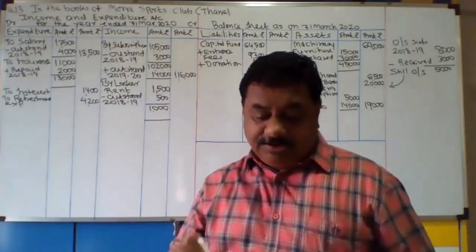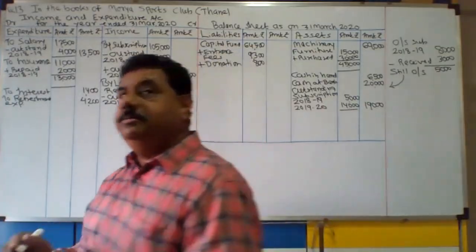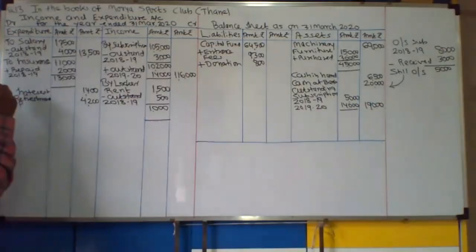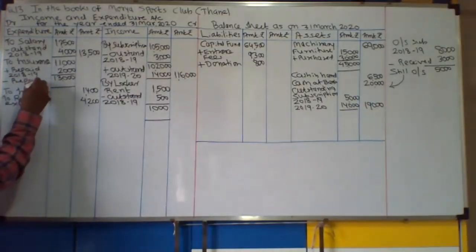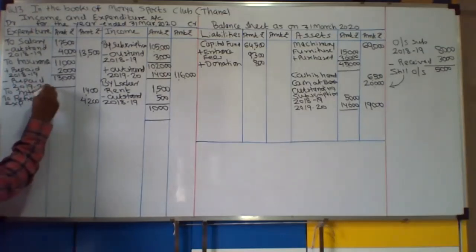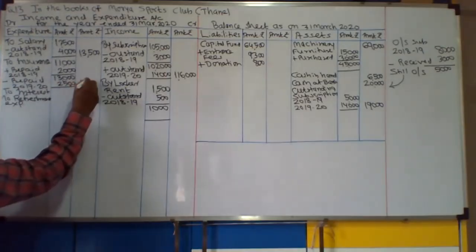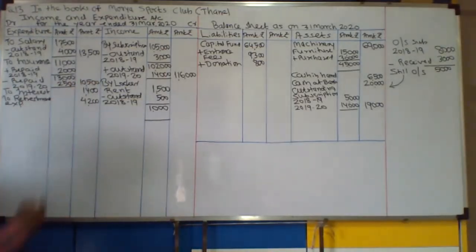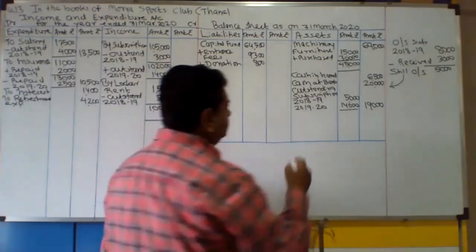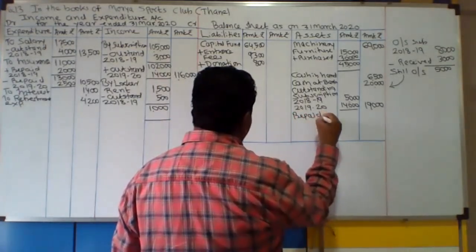On 31st March 2020, prepaid insurance was 2,500. This is current year prepaid. Minus from insurance. Minus from insurance. And balance sheet assets. Prepaid insurance.